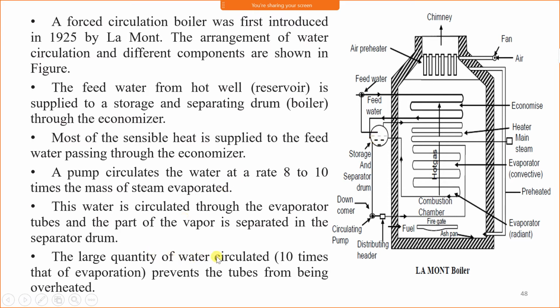The large quantity of water circulated, 10 times that of evaporation, prevents the tubes from being overheated. The rate of circulation of water is 10 times that of evaporation to prevent the tubes from overheating.